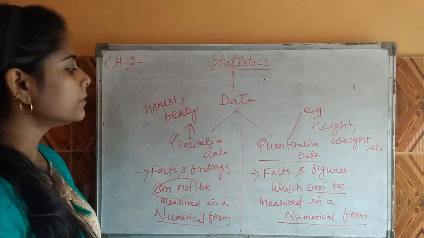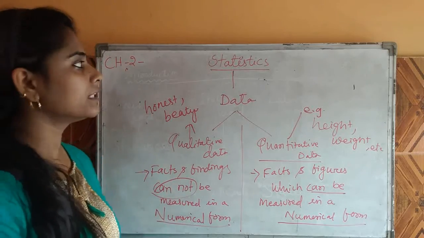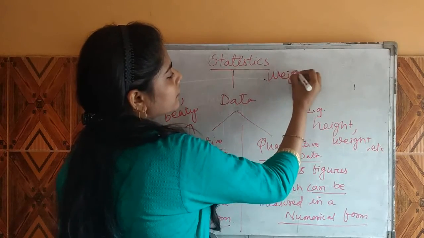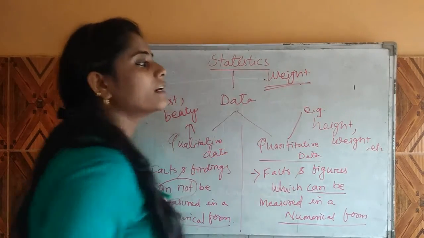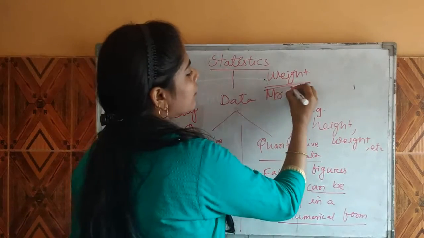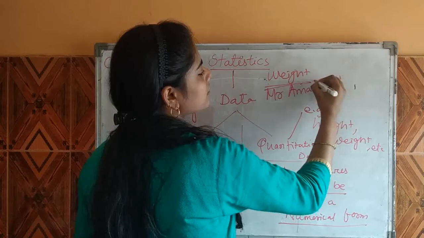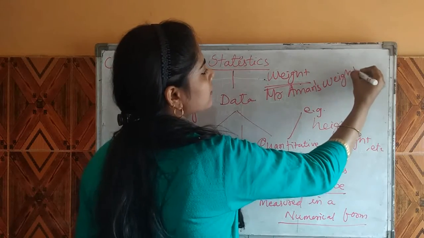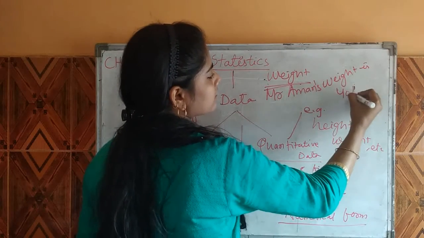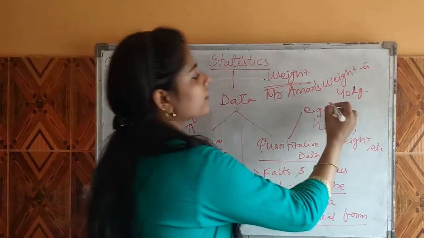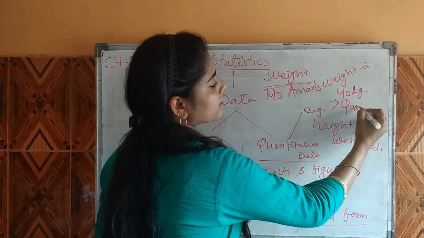Let's take an example to understand qualitative and quantitative data, related to weight. Suppose Mr. Aman's weight is 40 kg. That is quantitative data.